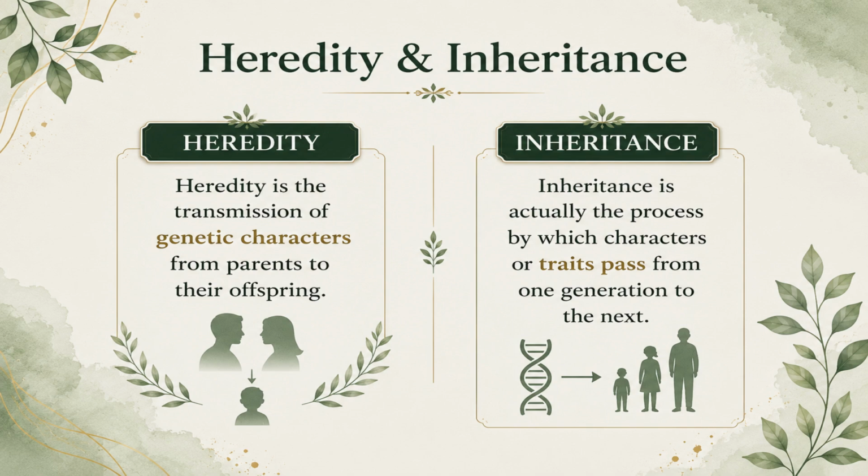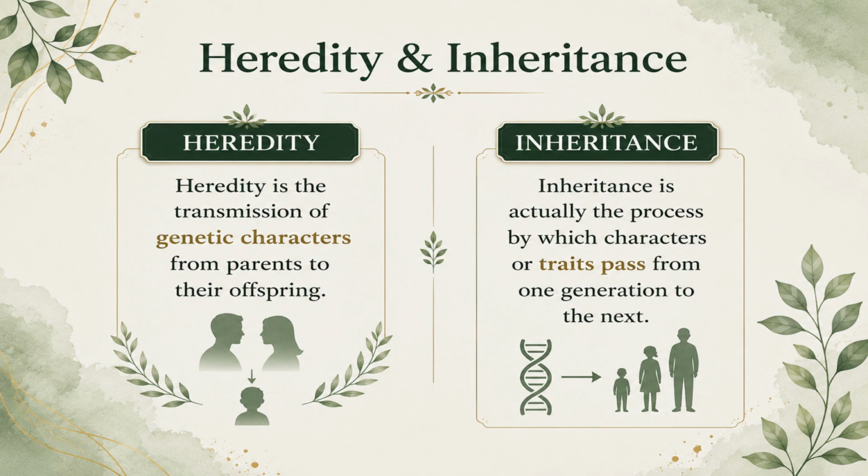Let's first understand the difference between heredity and inheritance, because many students get confused between these two terms. Heredity refers to the transmission of genetic characters or traits from parents to their offspring. It explains the resemblance between parents and children. Inheritance is the actual biological process through which traits are passed from one generation to the next through genes.